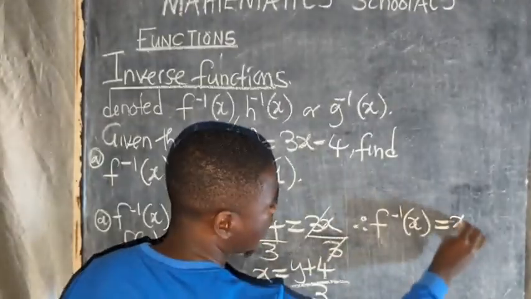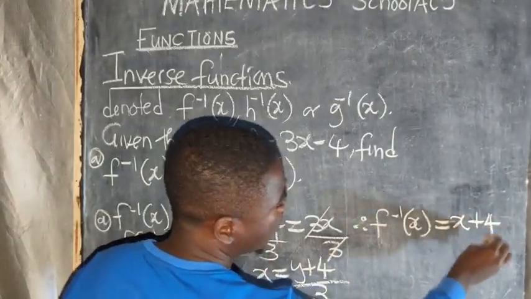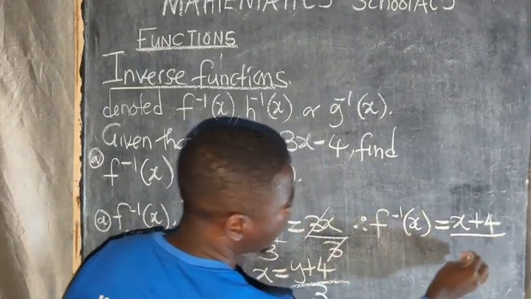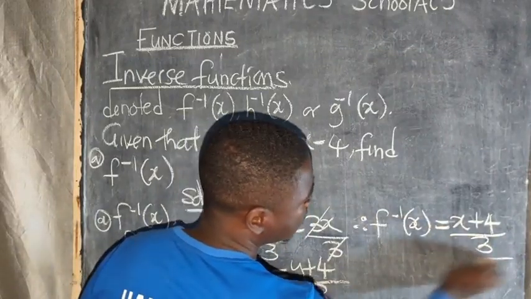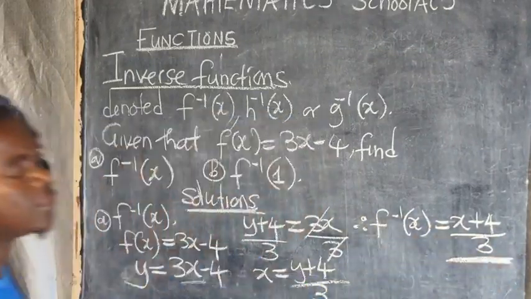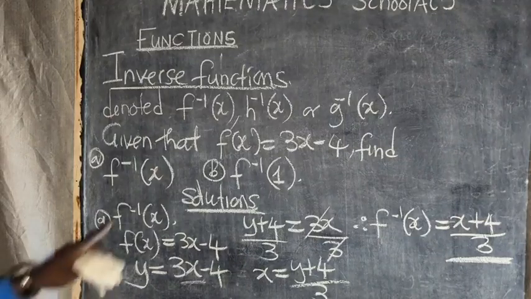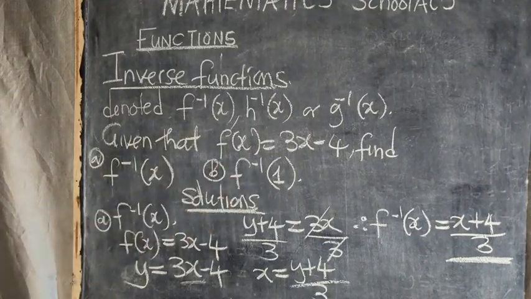So it is x plus 4 over 3. This is the answer. That is the inverse of this function that is here.